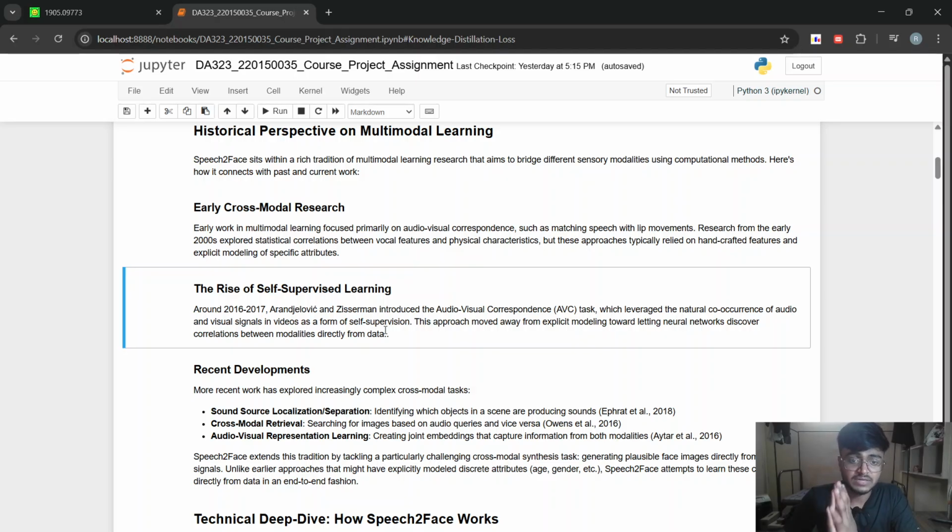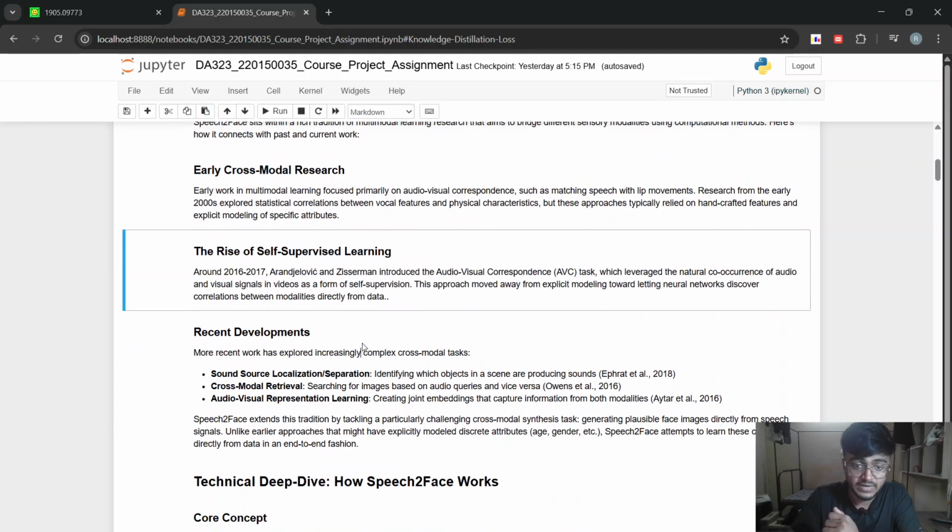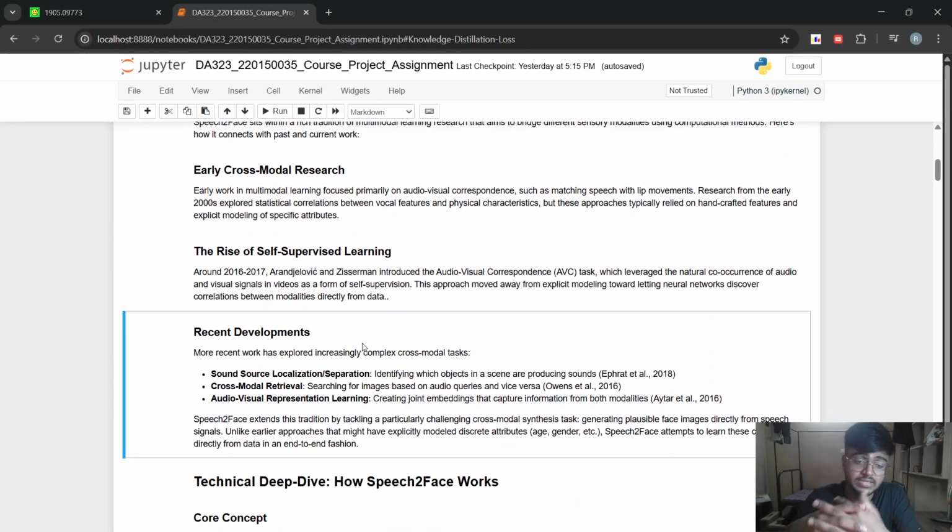So this is a breakthrough in our context, and it also led to some recent developments like sound source localization, sound separation, cross-modal retrieval, for example searching for images based on audio queries and vice versa, and audio-visual representation learning, that is creating a joint embedding of the audio and the image, so that they can explain both of them simultaneously.